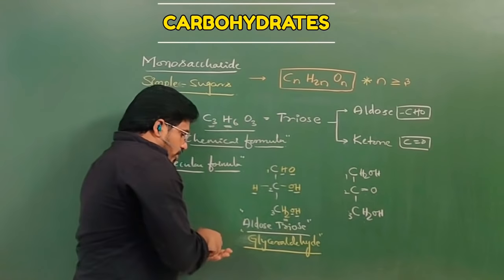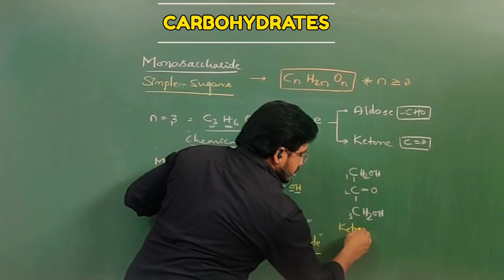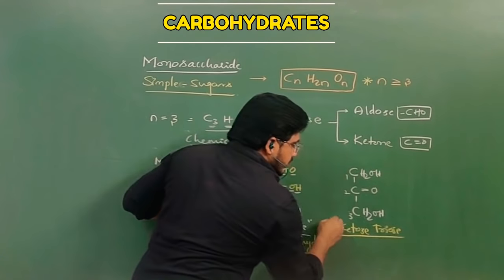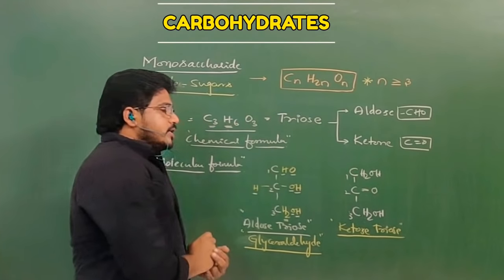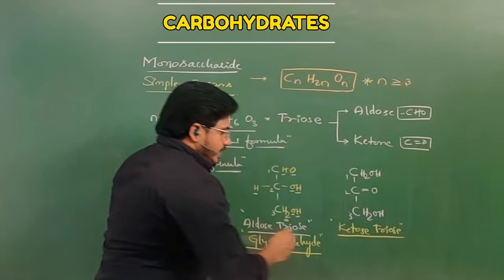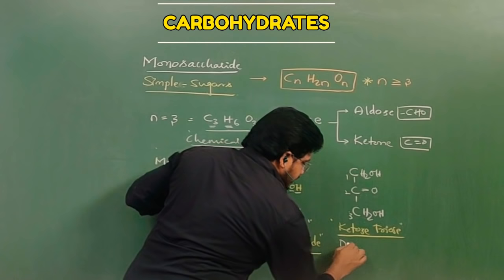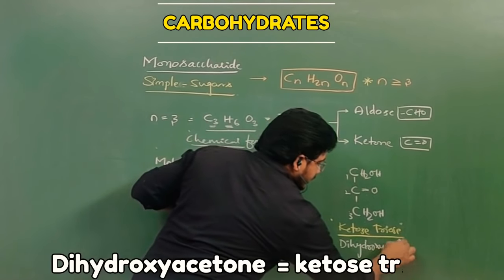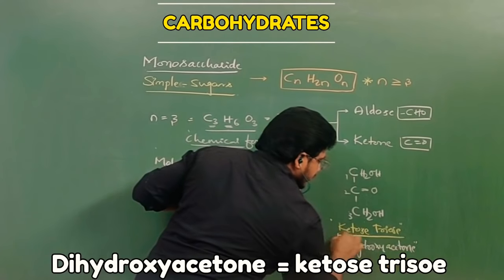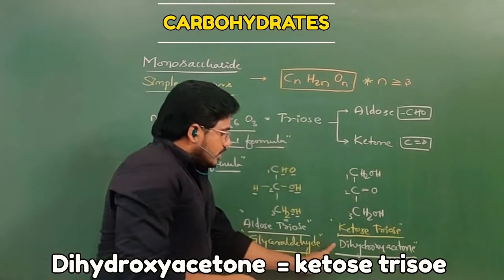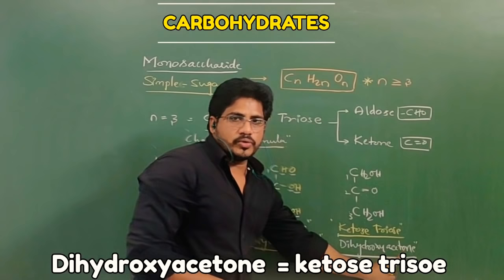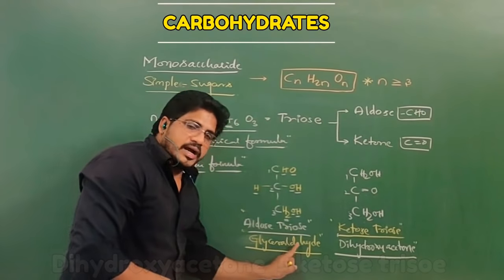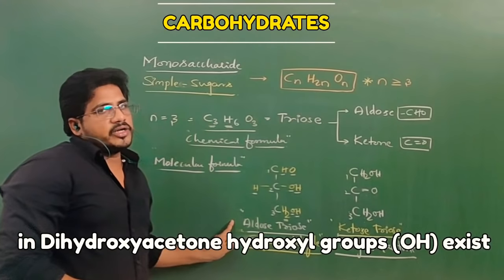So this is called ketose triose, a name according to the functional group. The example is dihydroxyacetone. Dihydroxyacetone is the example for ketose triose, whereas glyceraldehyde is the example for aldose triose.